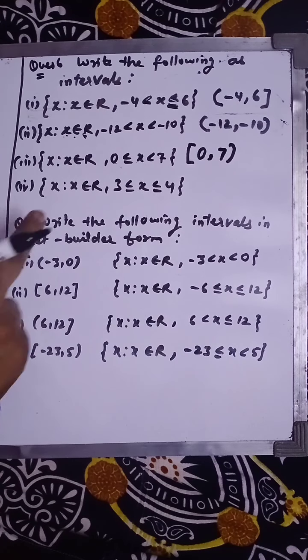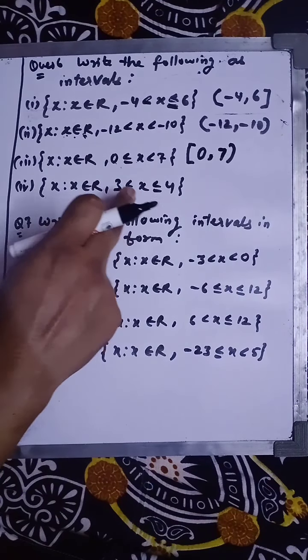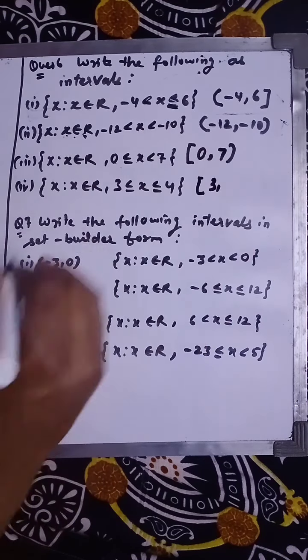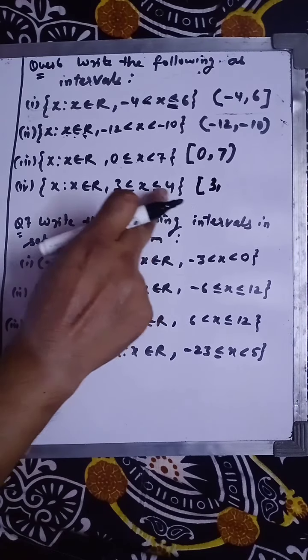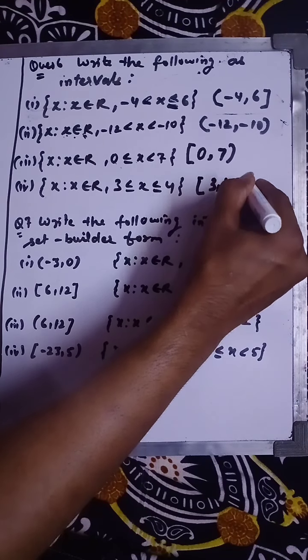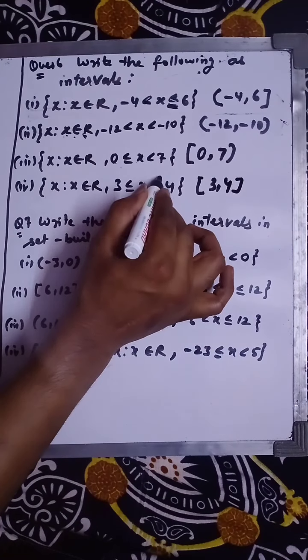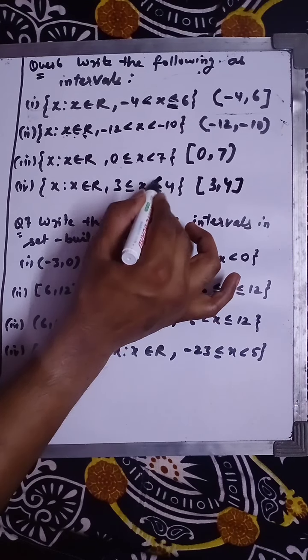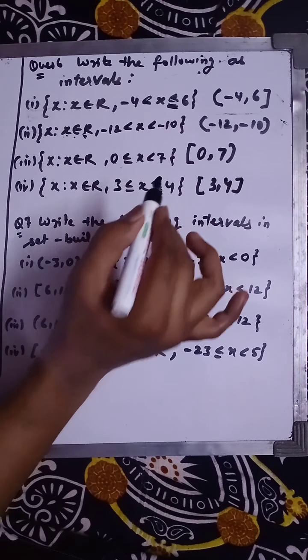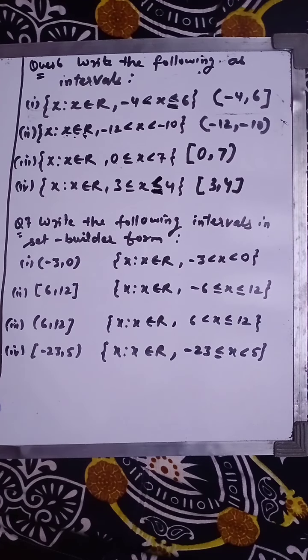Fine. And similarly here, both signs are coming, so you have to write square brackets. 3, comma, 4 is coming with both signs, so equals to is also there, so you have to write 4. This means 4 is greater than x and equal to x also. Okay, so this is the interval of the fourth part.